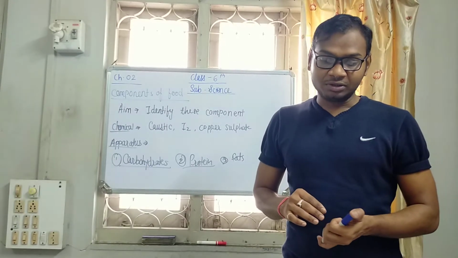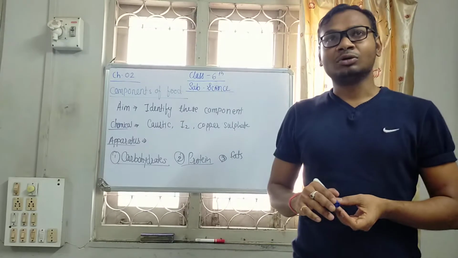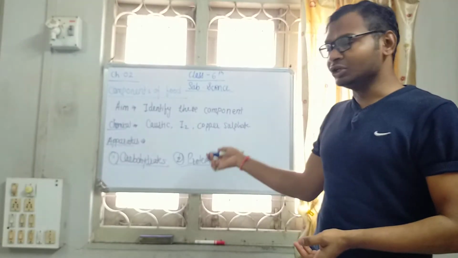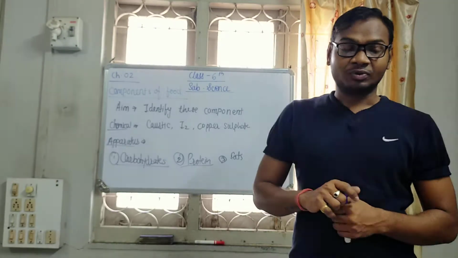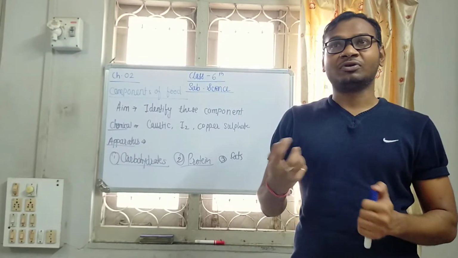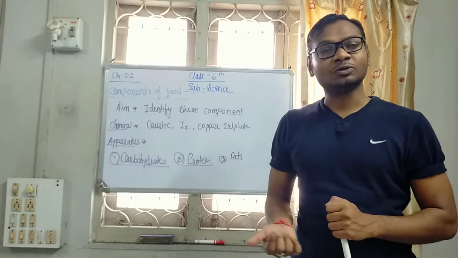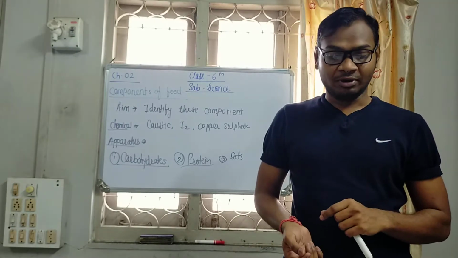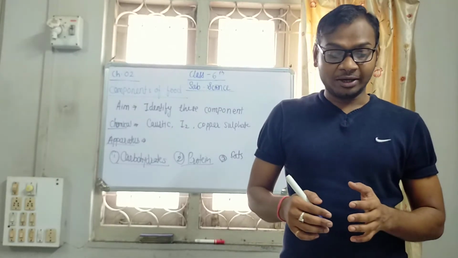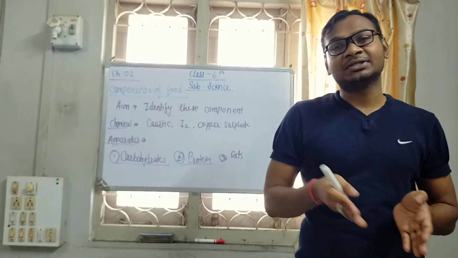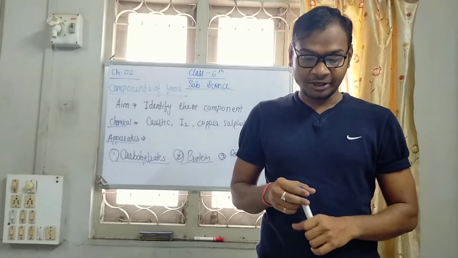So what various nutrients do for our body is our next point. We talked about the nutrients and the components of the food. So what is the role of these nutrients for our body? We clearly know that they are the source of energy. Fats and carbohydrates are the source of energy. They give us energy. Comparing fats and carbohydrates, fat gives much more energy than carbohydrates.